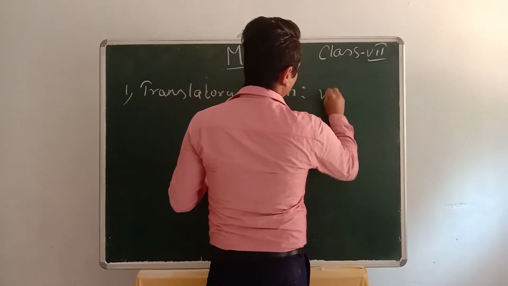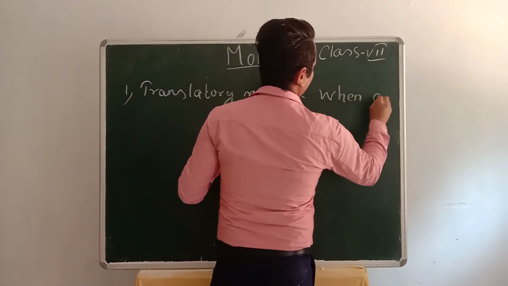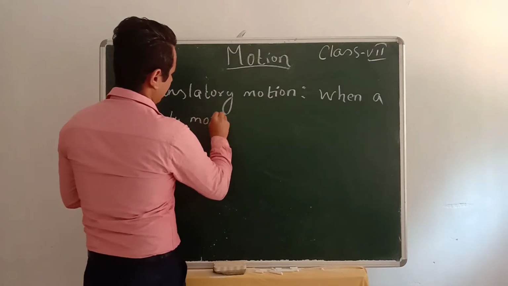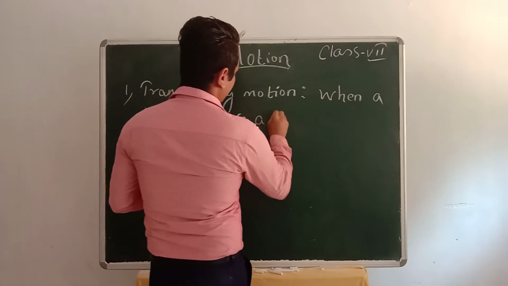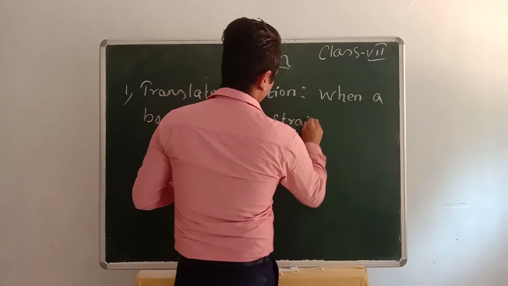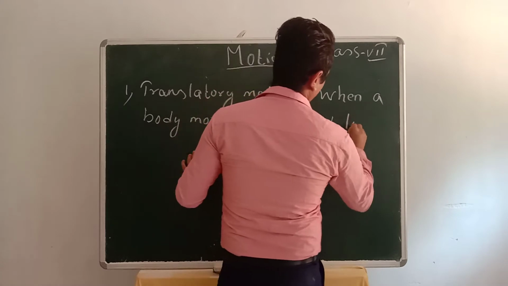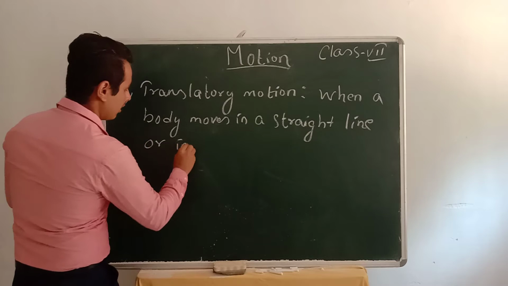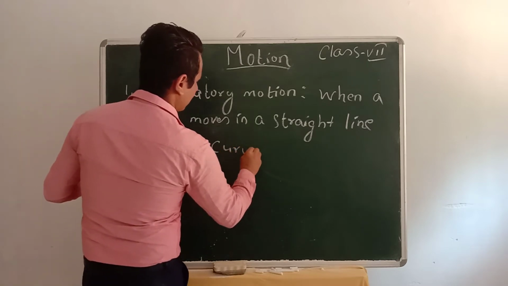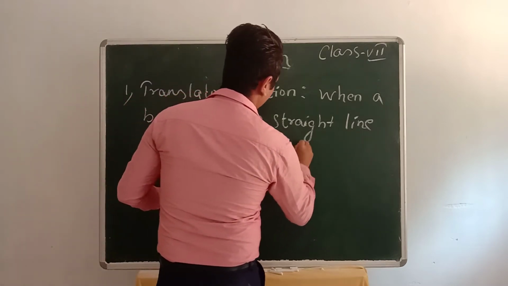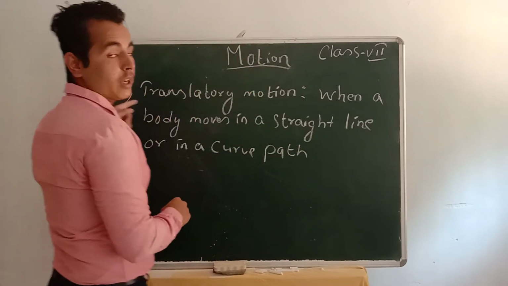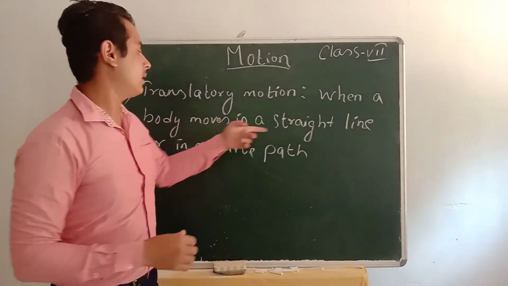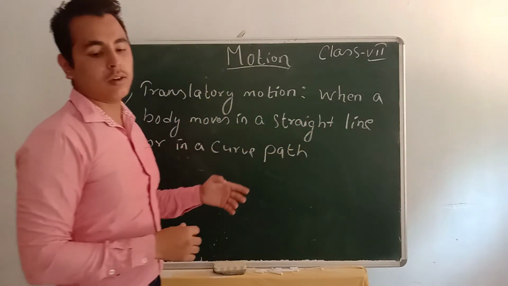Translatory motion means when a body moves in a straight line or in a curved path, then its motion is called translatory motion.